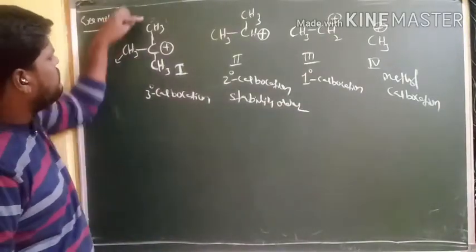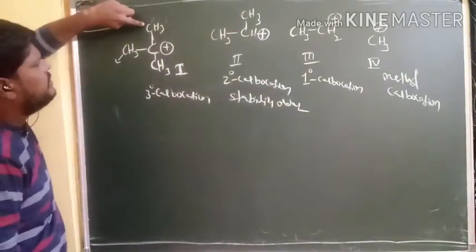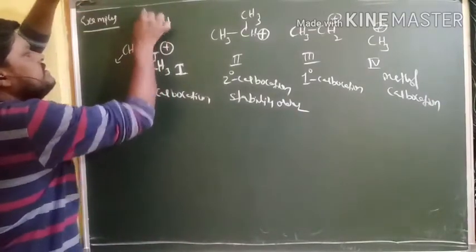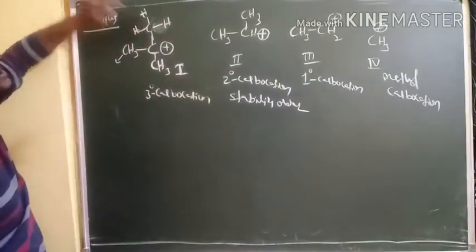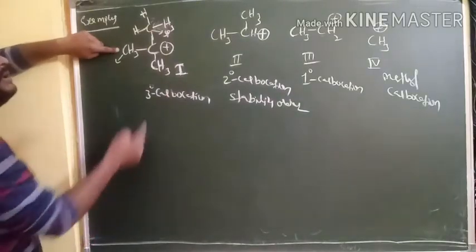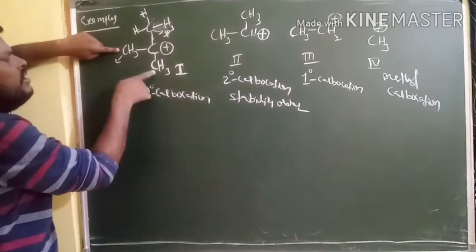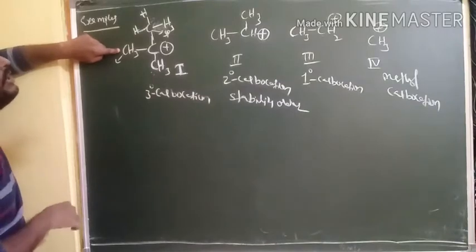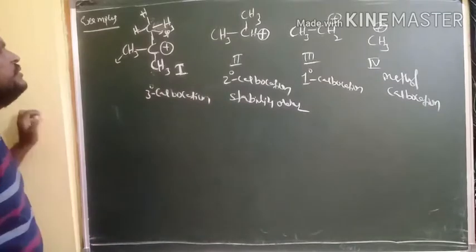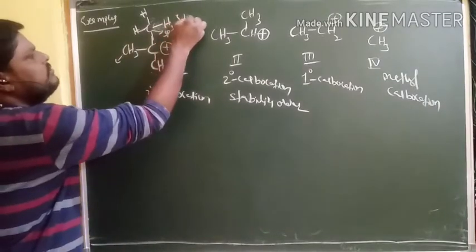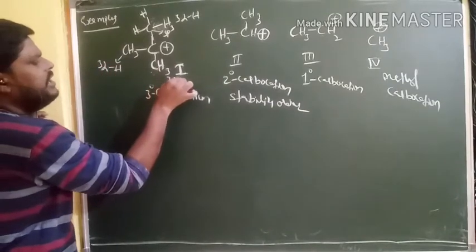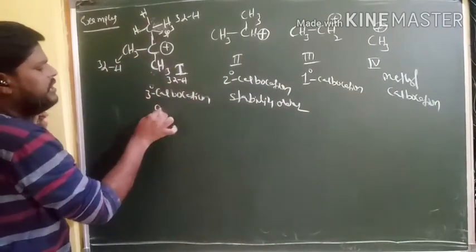This carbon is connected with this carbon, and is this carbon saturated or not? Yes, it is a saturated carbon, sir, because all are single bonds. That's why it is an sp3 carbon, right? It is also an sp3 carbon and this is also an sp3 carbon because all are saturated carbons. Now it satisfies all conditions of the hyperconjugation concept. So here how many alpha hydrogens do we have? 3 alpha hydrogens. Here 3 alpha hydrogens. Here 3 alpha hydrogens. So in total how many alpha hydrogens do we have?